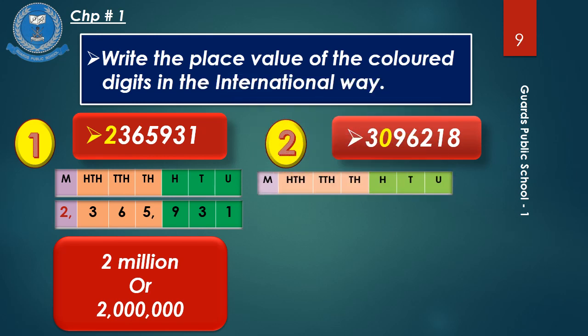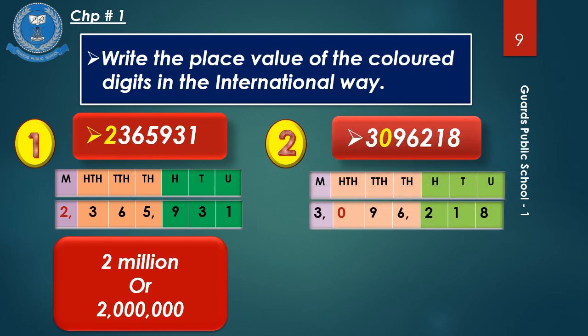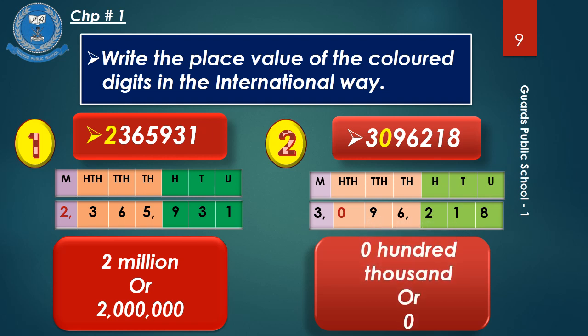Let's start reading from right to find out the place value of 0 in this number. 8 unit, 1 tens, 200s, comma, 6,000, 9 10,000, 0 100,000, comma, 3 million. After reading from right, we come to know the place value of 0, that is 100,000. It will be written as 0 100,000 or in figure as 0.